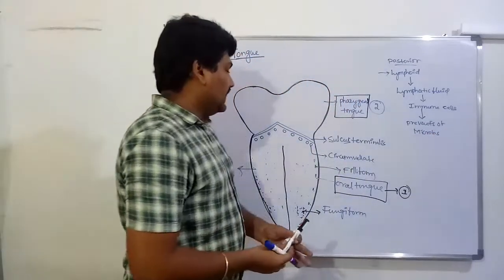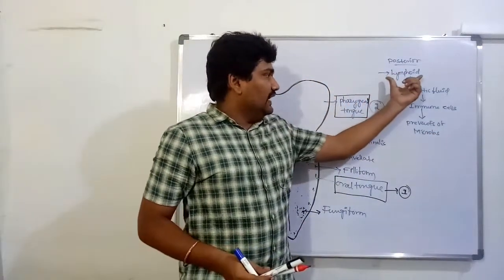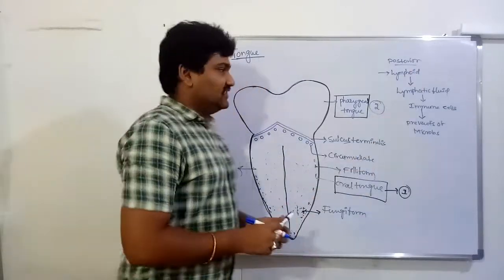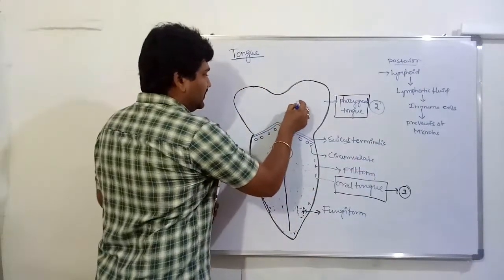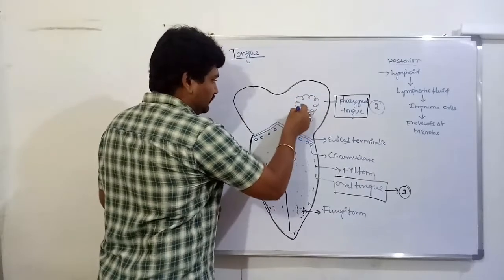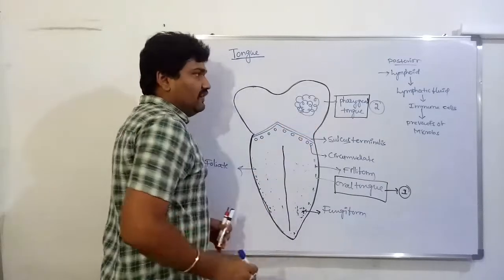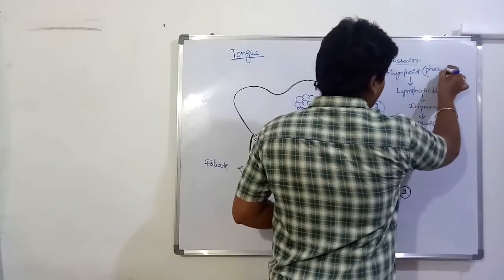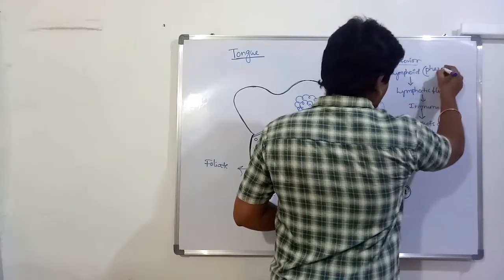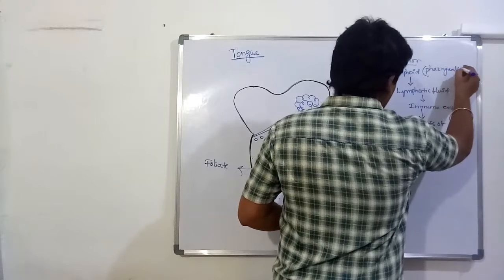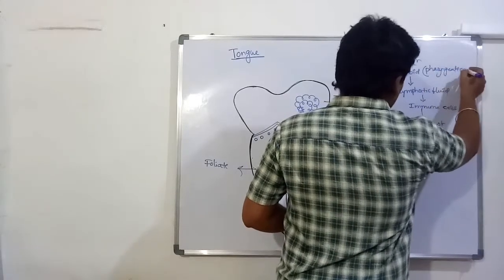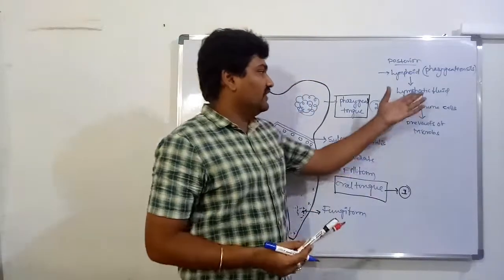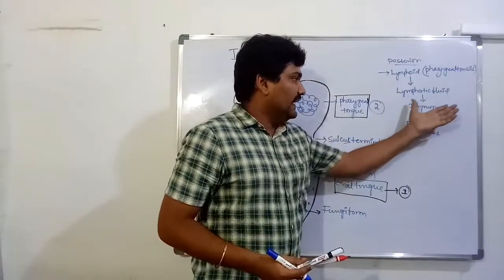What are they? The pharyngeal tongue consists of lymphoids. These lymphoids are called the pharyngeal tonsils. They are located in the pharyngeal region. The pharyngeal tonsils secrete lymphatic fluid. This acts like an immune cell.